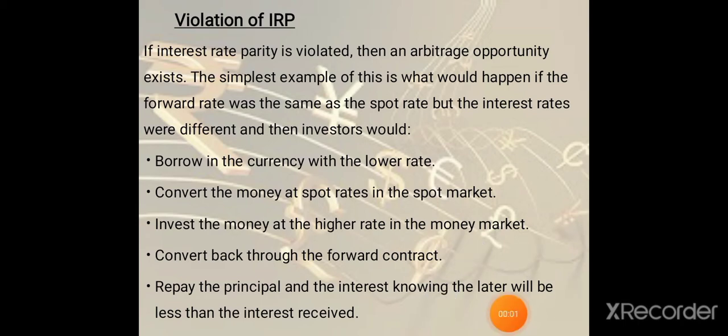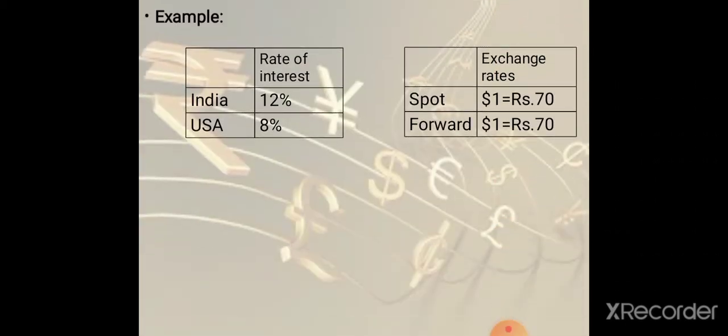Let us understand this clearly by taking one example. Now we take two countries, that is USA and India. Rate of interest is the rate at which a country will provide a loan. Here, the rate of interest in India is 12%, in USA is 8%. As the IRP theory is violated when the spot and forward exchange rates are equal, we take the spot and forward rates as $1 equal to rupees 70.